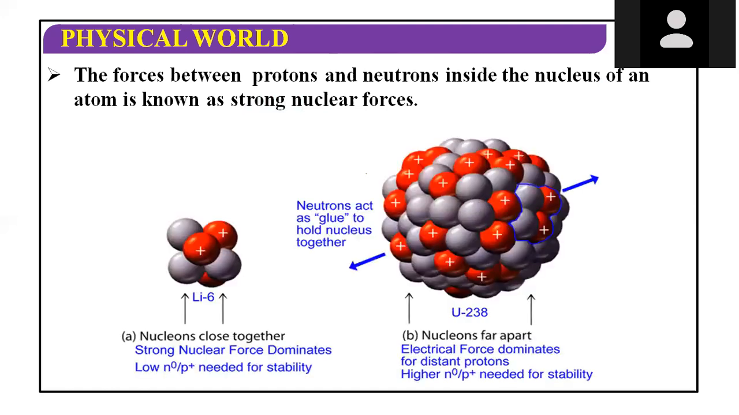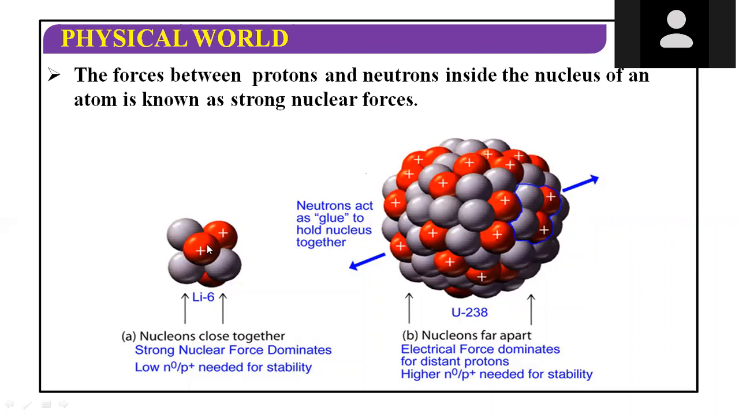So you can see the nucleus. Here the protons are shown by positive charge, as small red color balls, and these are the neutrons. So the proton and neutron are bound together. You see, even the protons are bound together.